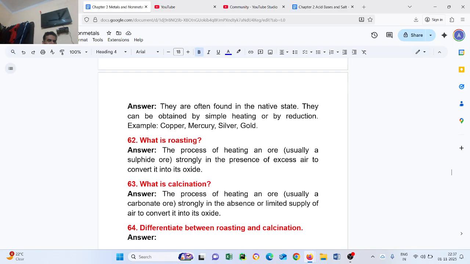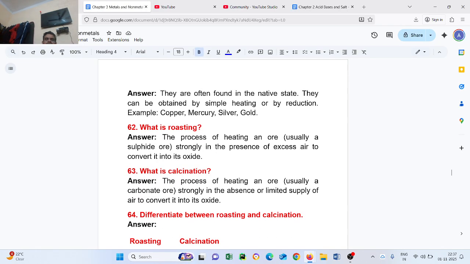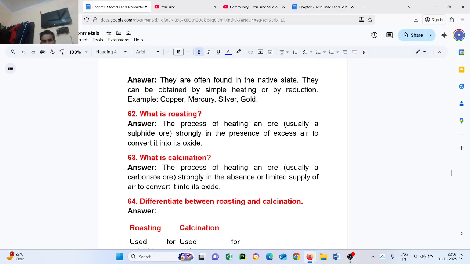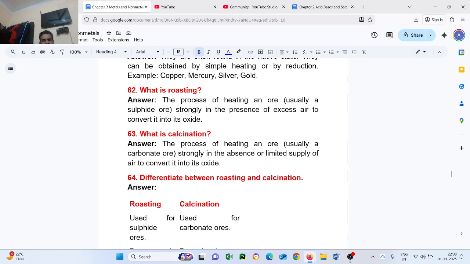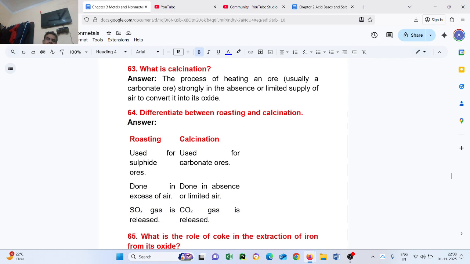Question number 63. What is calcination? The process of heating an ore, usually a carbonate ore, strongly in the absence or limited supply of air to convert it into its oxide.